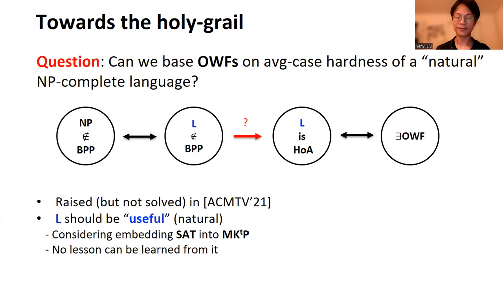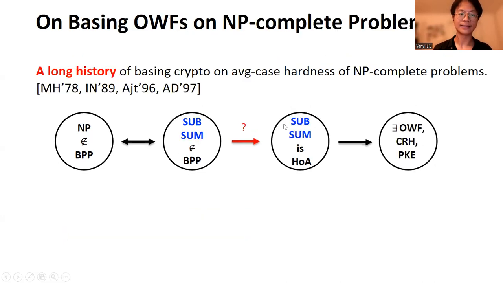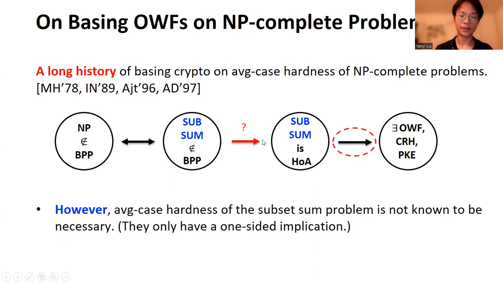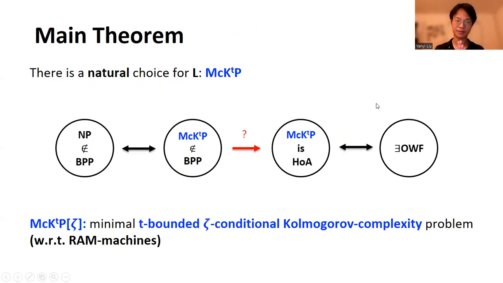Before introducing our main theorem, I want to recall that there is a long history of basing cryptography on average-case hardness of NP-complete problems. The NP-complete problem they choose, which is also very natural, is the subset sum problem. However, the average case of the subset sum problem is not known to imply one-way functions. So they only have a one-sided implication in this second black arrow. Now let us introduce our main theorem.